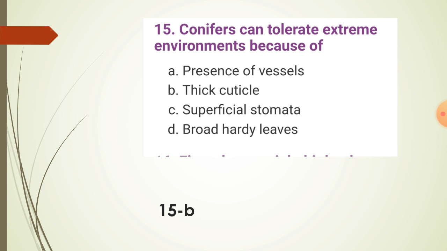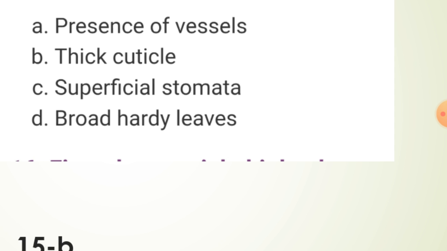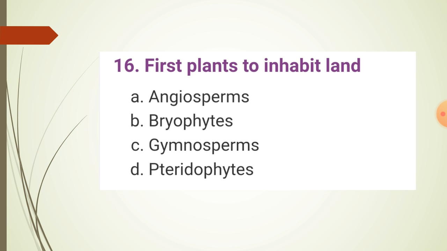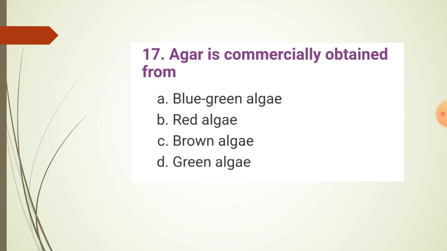Yes, because of the thick cuticle. First plants to inhabit land. Option A angiosperms, B bryophytes, C gymnosperms, D pteridophytes. Yes, the answer is bryophytes.